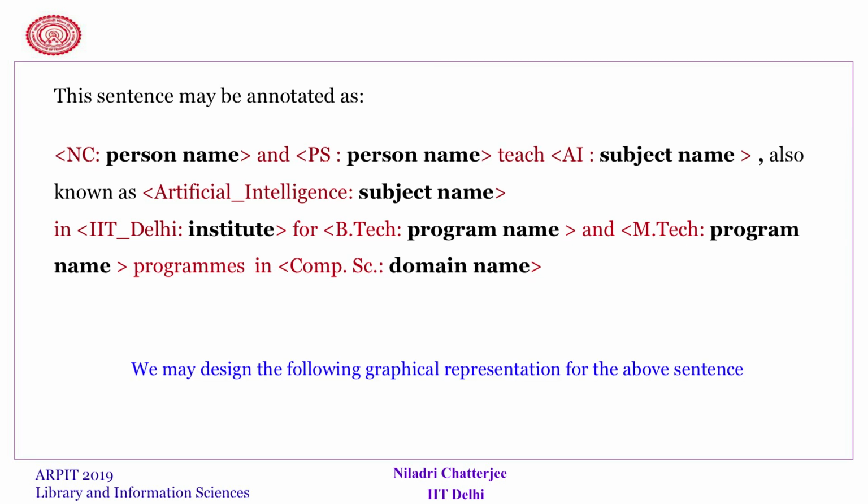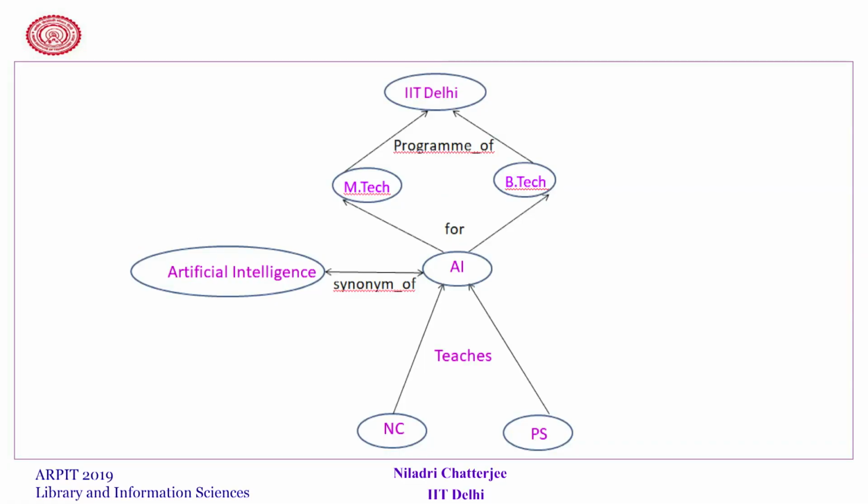Now, if this text we can represent in the form of graphs, it may look like the following. As you can understand, the words in purple colors are actually key words of that sentence.